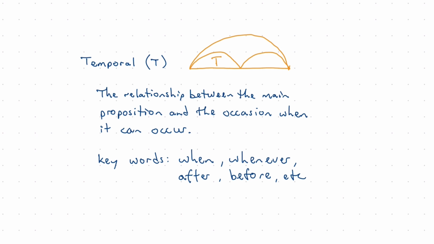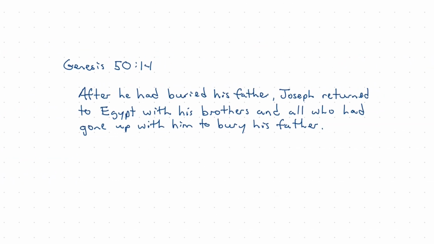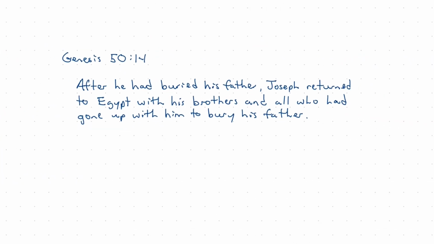Let me give you an example of what this looks like in Scripture, and we can arc that together. Genesis 50, verse 14. After he had buried his father, so immediately you see this temporal keyword here.